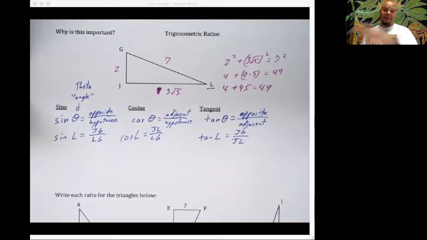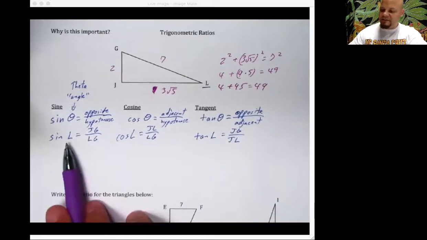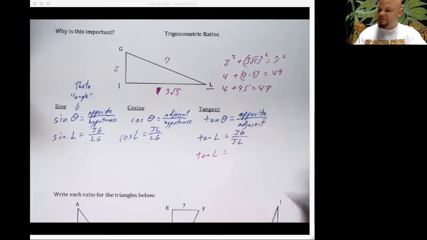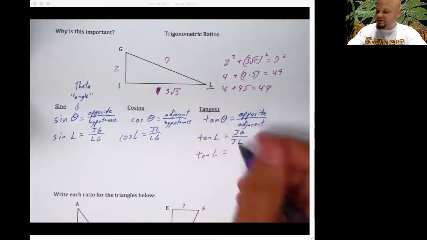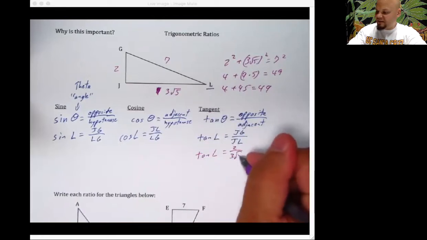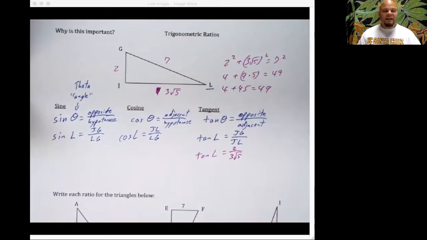That's true. So if I want the tangent of L, that's going to be equal to JG, 2, over JL, 3 root 5. We're not allowed to have a root on the bottom. So you have to reduce. You have to, in this case, rationalize the denominator.